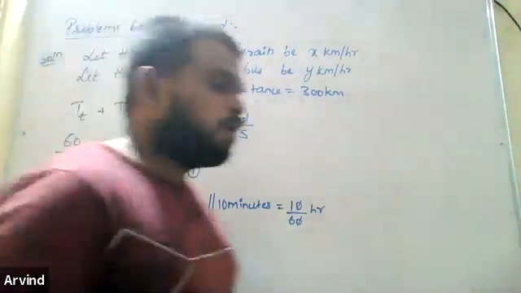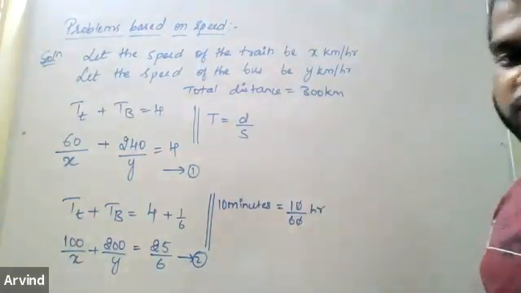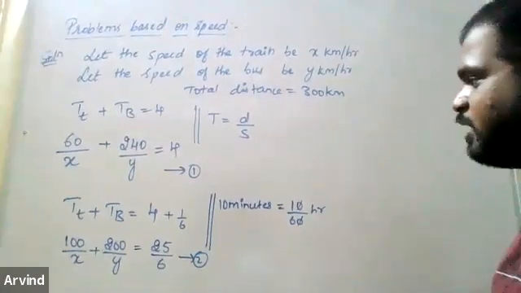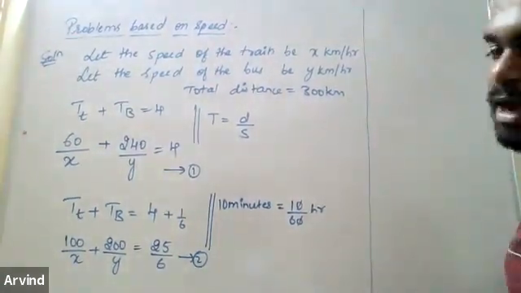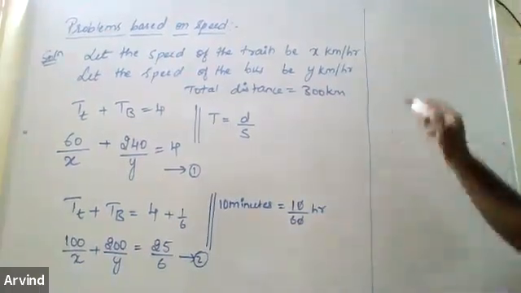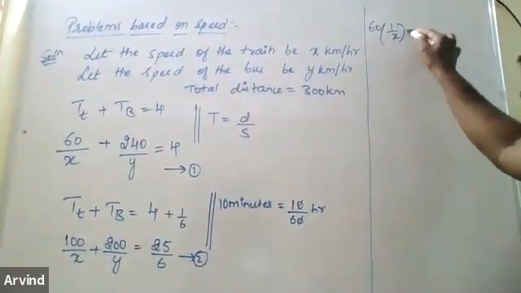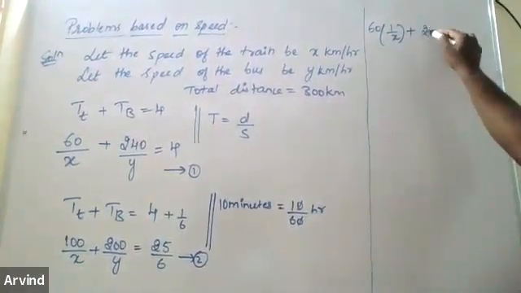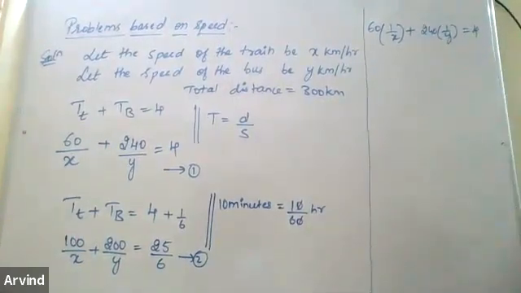Now my question is, how do you solve this? Can we directly solve this? No, because x and y are in the denominator. You have to get it to the standard form. How will you get it? 60 by x can be written as 60 into 1 by x, and 240 by y can be written as 240 into 1 by y, equal to 4. Okay?